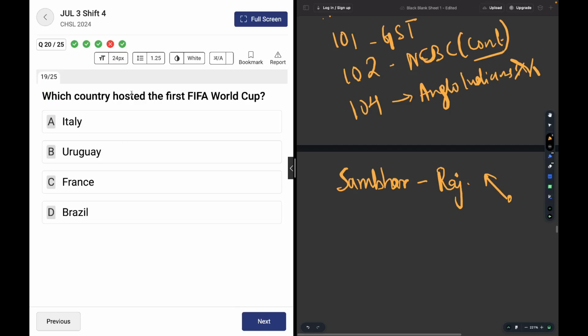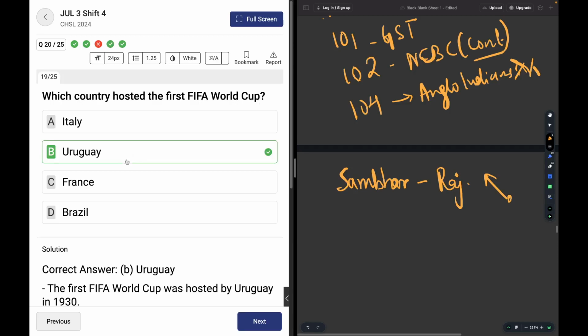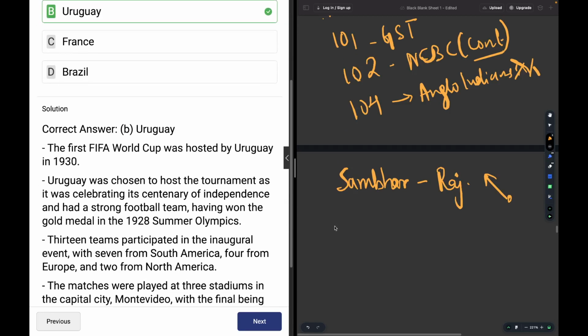Moving on, which country hosted the first FIFA World Cup? The first FIFA World Cup was hosted by Uruguay in 1930. Uruguay, 1930.